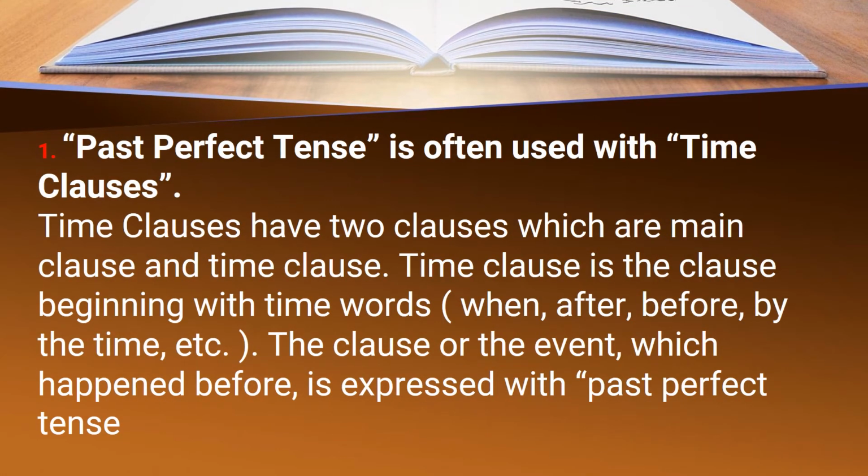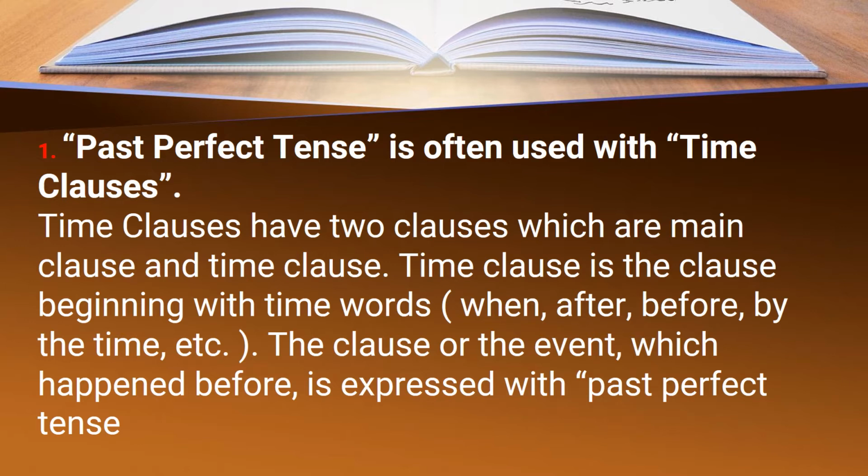So past perfect is often used with time clauses. As we have already discussed, now again I'm going to tell you that time clauses have two clauses, which are the main clause and the time clause. The time clause is the clause beginning with time words like when, after, before, by the time. The clause or the event which happened before is expressed with past perfect tense.